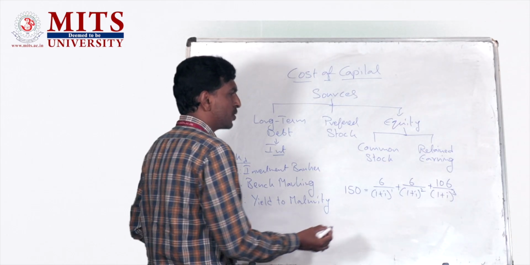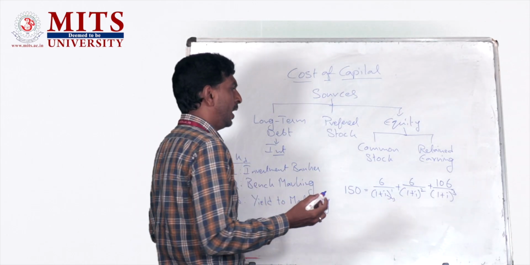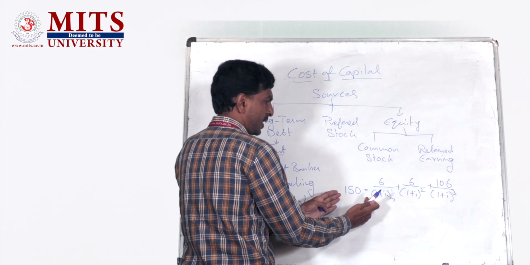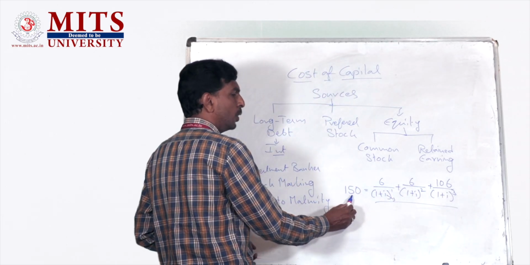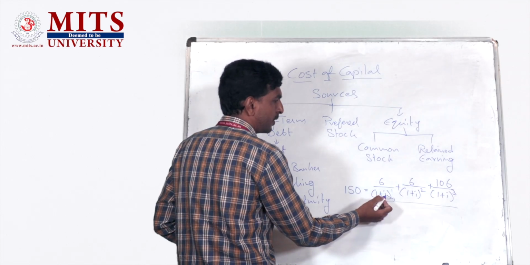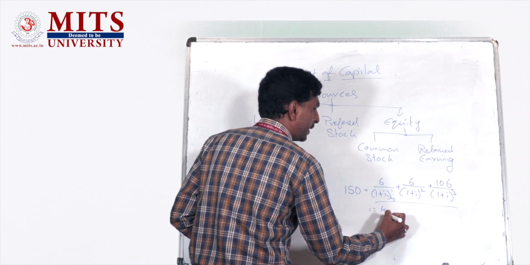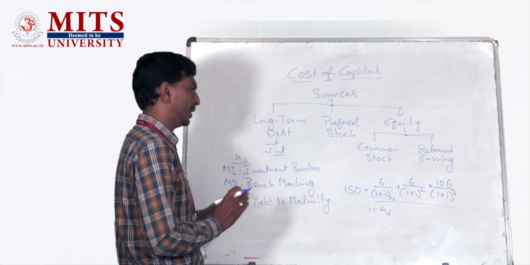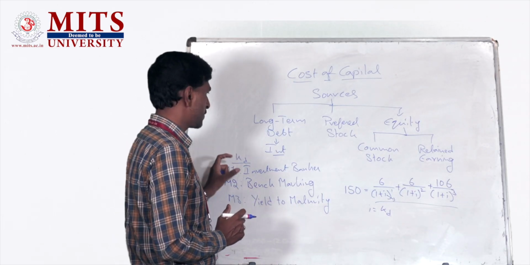So we try to solve for this i by using the trial and error method, so that this equation becomes exactly equal to 150. We solve for this i, and this i will be called the cost of debt. So this is the third method that we use to calculate the cost of debt.